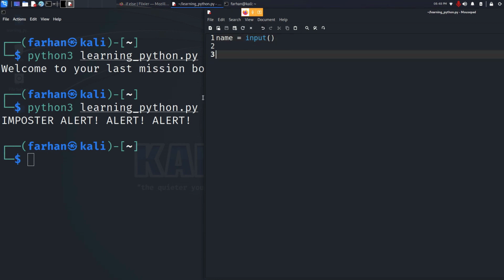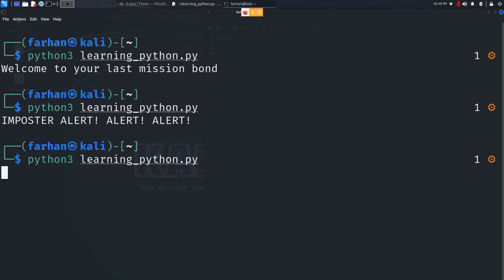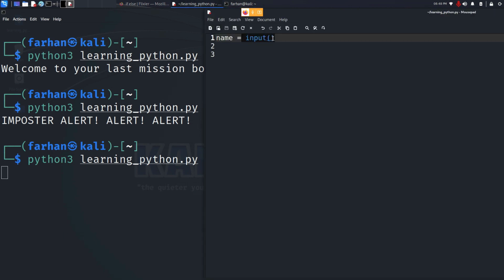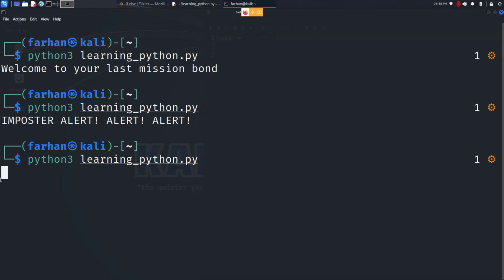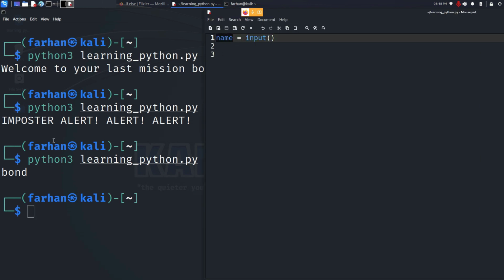If I print it just like this and run my code, I can see that nothing is being printed, but my program is stuck. If you give the input function, it will wait in the command prompt for your reply. Then I can give Bond and press enter. Now the value of this variable is Bond. This name is equal to Bond right now, and it will always be a string.